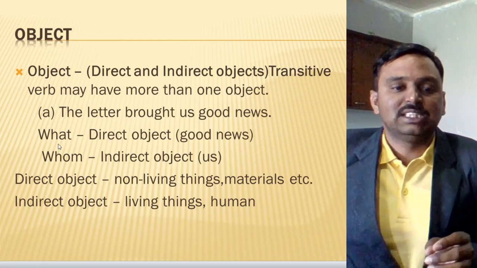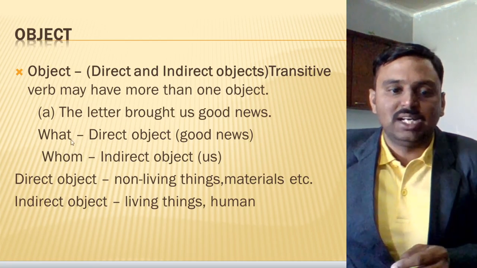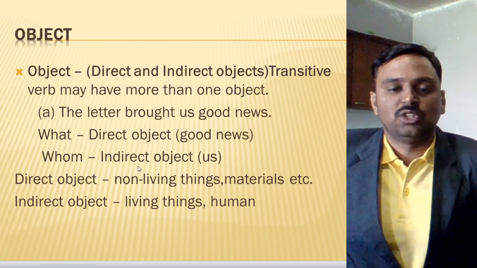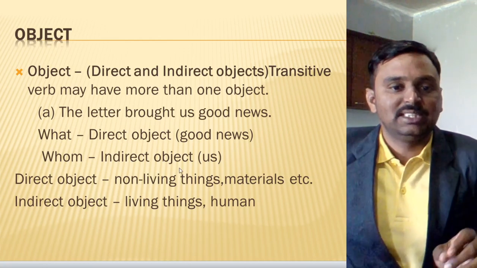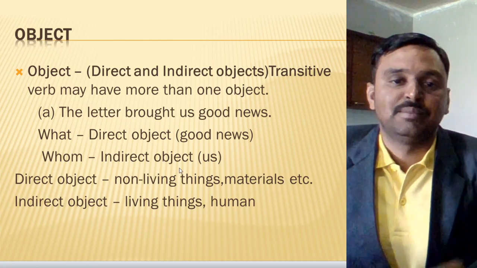So when you ask a question with "what", you will get the direct object as the answer. When you ask the question with "whom", you will get the indirect object as the answer. Remember, this is very important for you. You can note this down in your notebook so that you will always remember it.